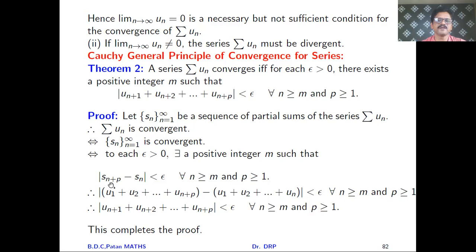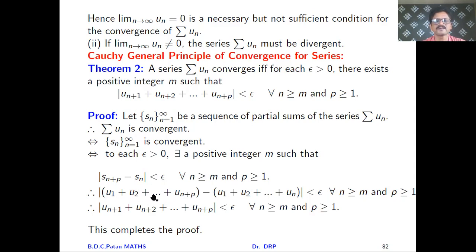Sn plus p, if Sn is u1 plus u2 plus so on un, then Sn plus p is u1 plus u2 plus so on un plus p. And minus Sn is minus u1 plus u2 plus so on plus un, and this is less than epsilon for all n greater than or equal to m and p greater than or equal to 1. So what terms are left? Up to un terms are there, and after un you get un plus 1.